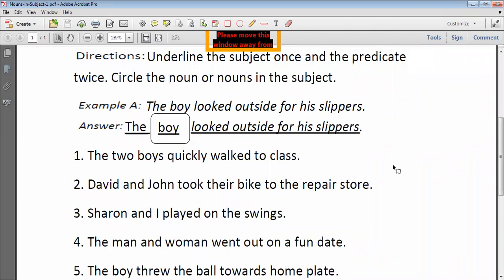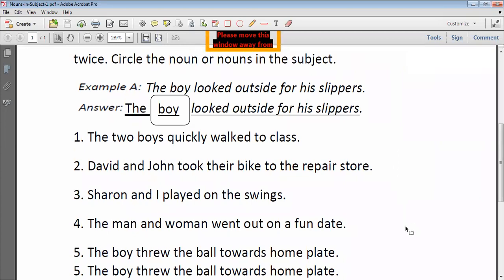Listen very carefully. The hint for the predicate is that it starts with the verb. Always remember, in a sentence we have basically two parts, subject and predicate. In the subject, we have to recognize the noun, and the predicate starts with a verb. Can I continue? We will discuss this exercise, and tomorrow we will discuss the second one. Only 3 minutes left. Kumar Pal, you continue, please.